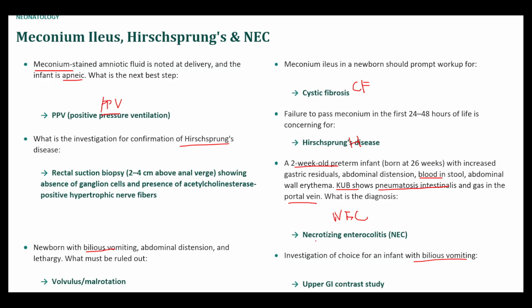So let's see. PPV for the meconium-stained amniotic fluid, rectal suction biopsy for Hirschsprung's, and the findings would be no ganglion cells, and you have acetylcholinesterase positive hypertrophic nerve fibers. Absence of ganglion cells is pretty classic. It's because there's a problem in the migration of these neural crest derivatives.